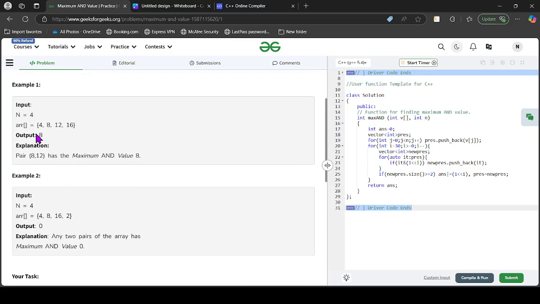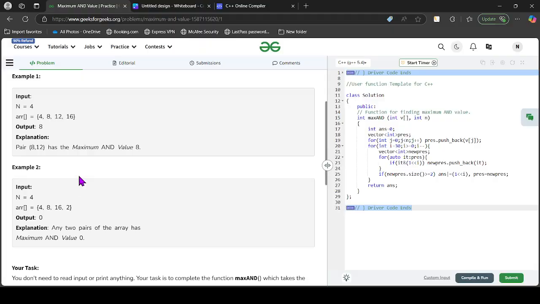Coming to the first example, if the array is 4, 8, 12 and 16, the bitwise AND of 8 and 12 is 8, which is the maximum possible. So the answer is 8. The second example: 4, 8, 16 and 2. The bitwise AND of any two numbers is 0. So the answer is 0.